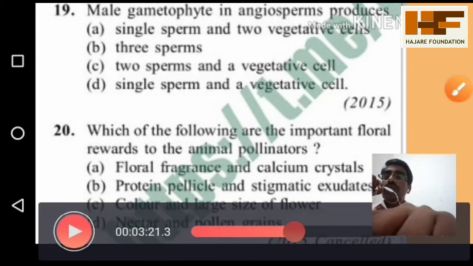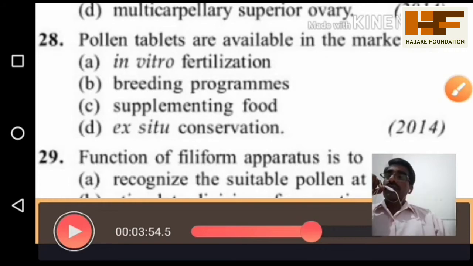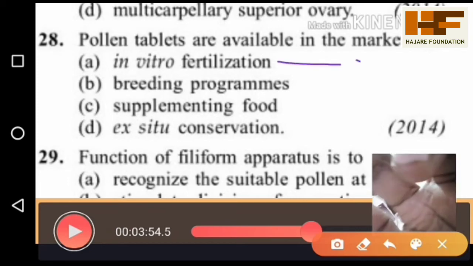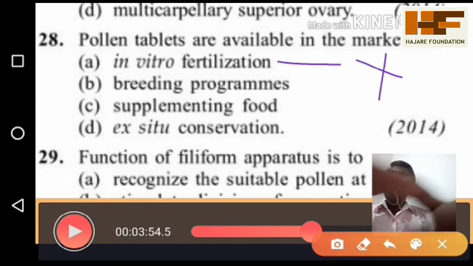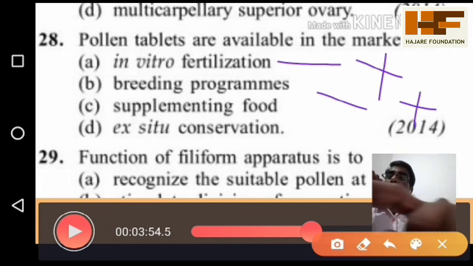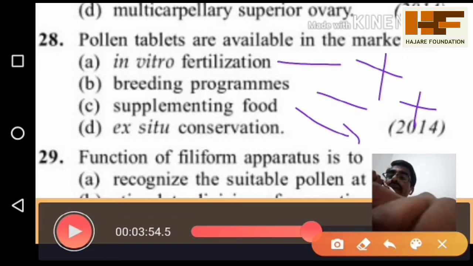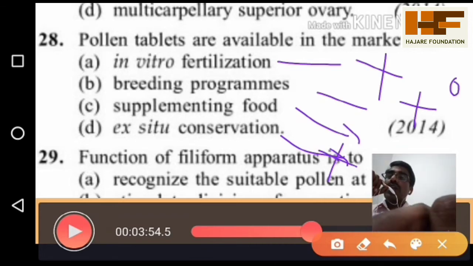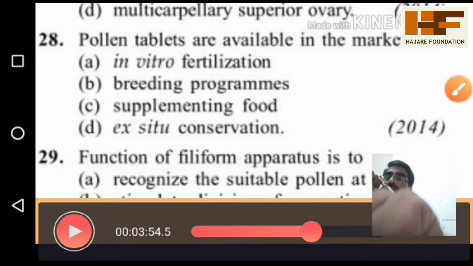And we can see one more question. Pollen tablets are available in the market for what purpose? In vitro fertilization? No, pollen tablets are not useful for in vitro fertilization. Breeding program? No. Supplementary food? Yes. Ex situ conservation? No. Ex situ conservation takes place by preservation of material for future use. So out of the 4 options, option 3 is the right one.